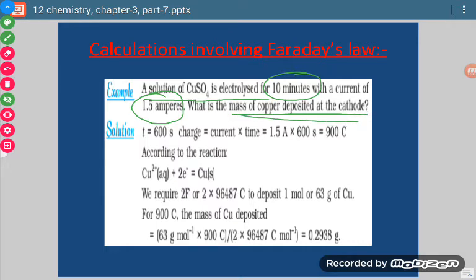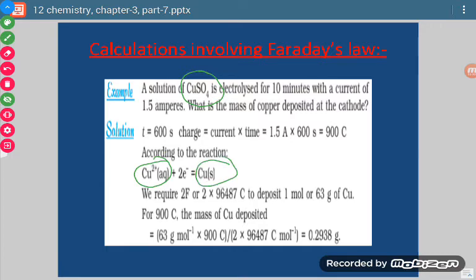So in such cases what we do, first of all we write the ions formed, then how that ion changes to atom, that equation we write. From that equation we come to know how many moles of electrons are used. Now in this case there are 2 moles of electrons. 2 moles of electrons are used for deposition of 1 mole of copper. Now 1 mole of copper is equal to gram atomic mass of copper.